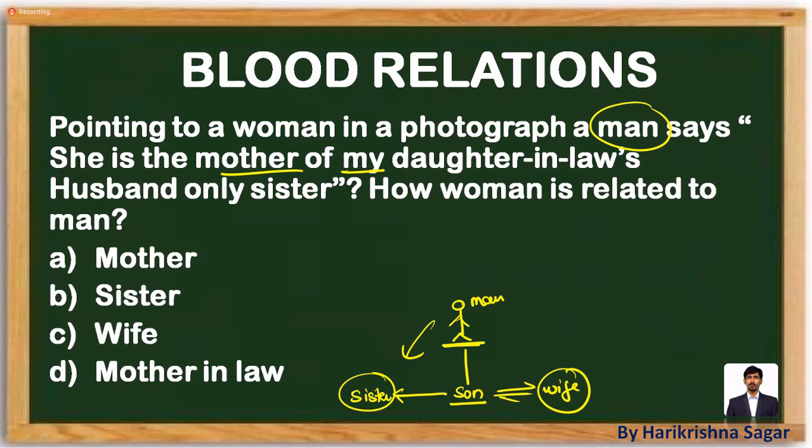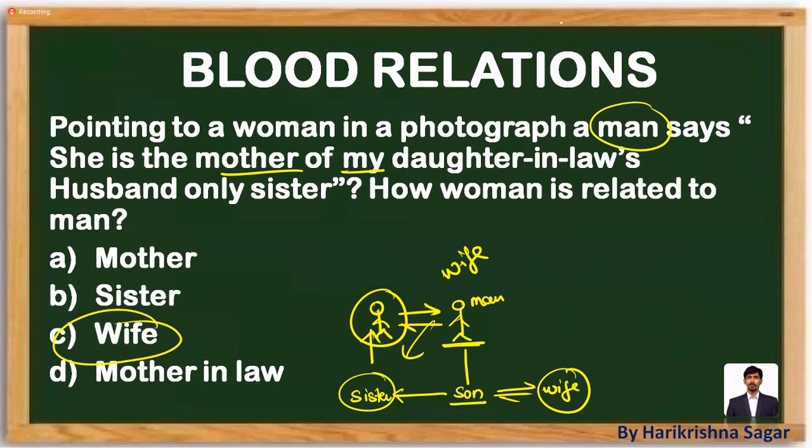Now just move forward. Here the base value is sister. So the mother of this lady, what will she be for this person? Because she is the daughter of this person, we can say this lady will be acting like wife for this guy. So your answer choice must be wife. Mark it as option C.